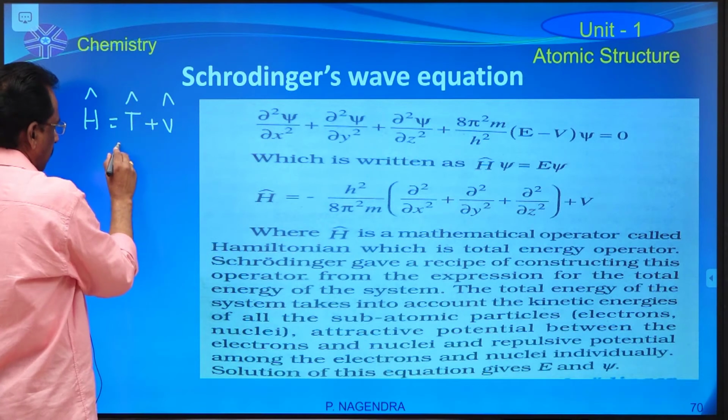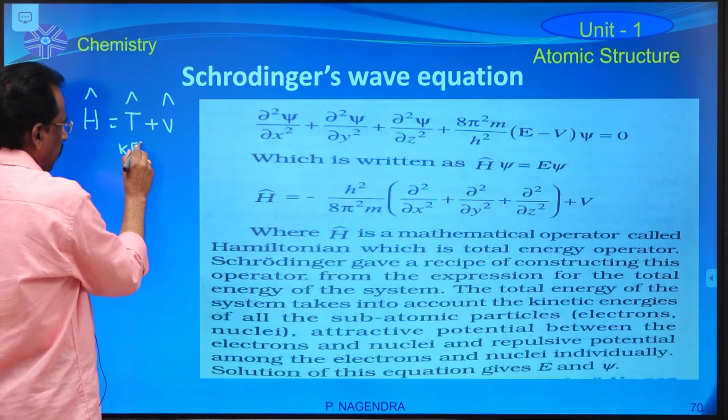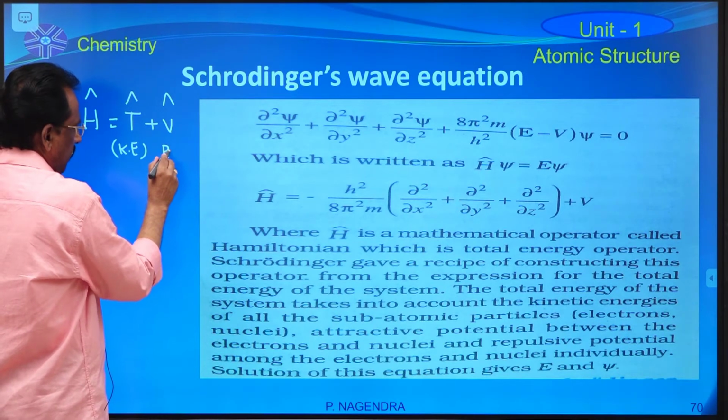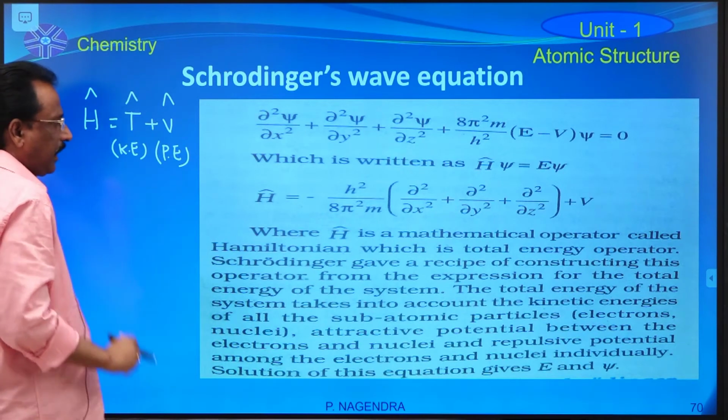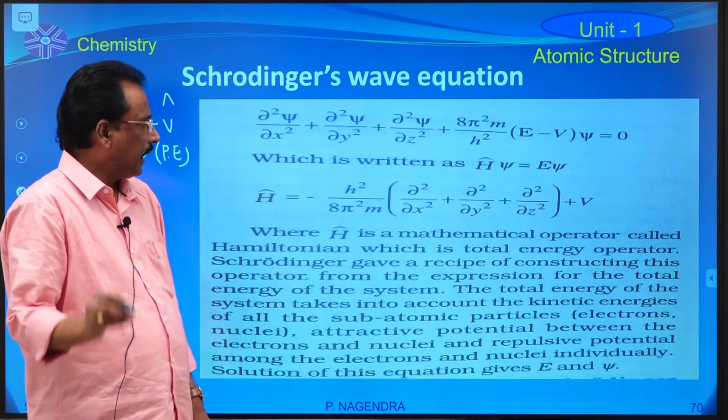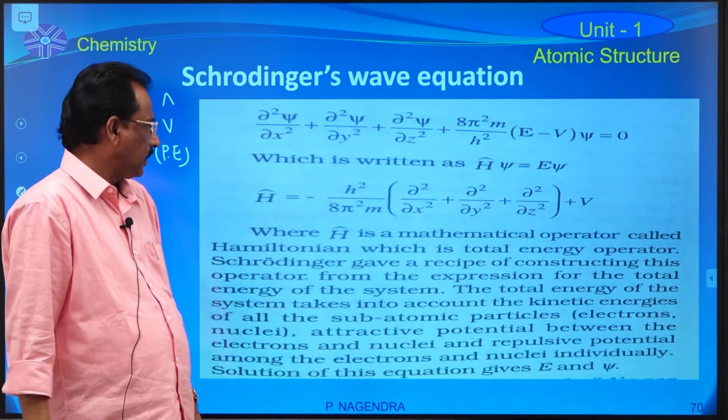T cap is the kinetic energy of the revolving electron, and V cap indicates the potential energy of the revolving electron. So this Hamiltonian operator indicates the total energy of the revolving electron.